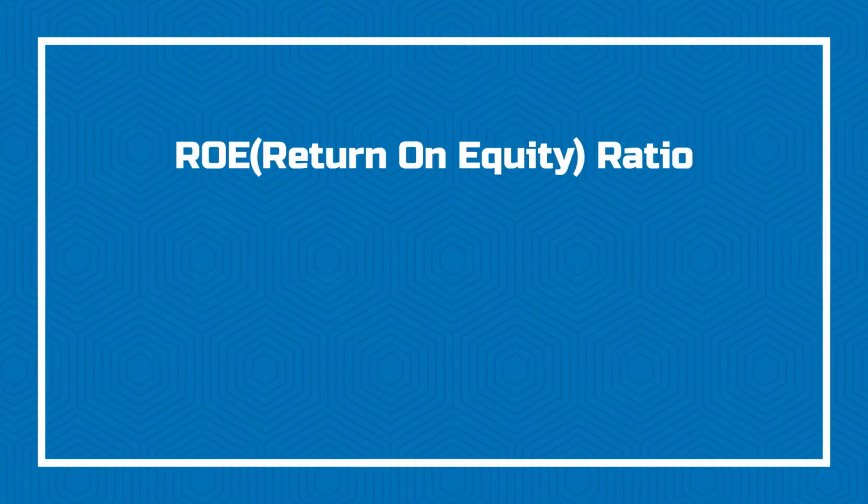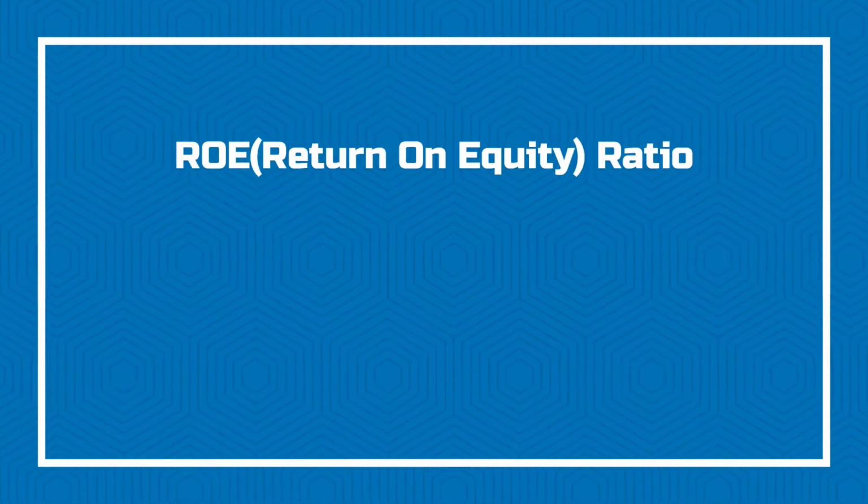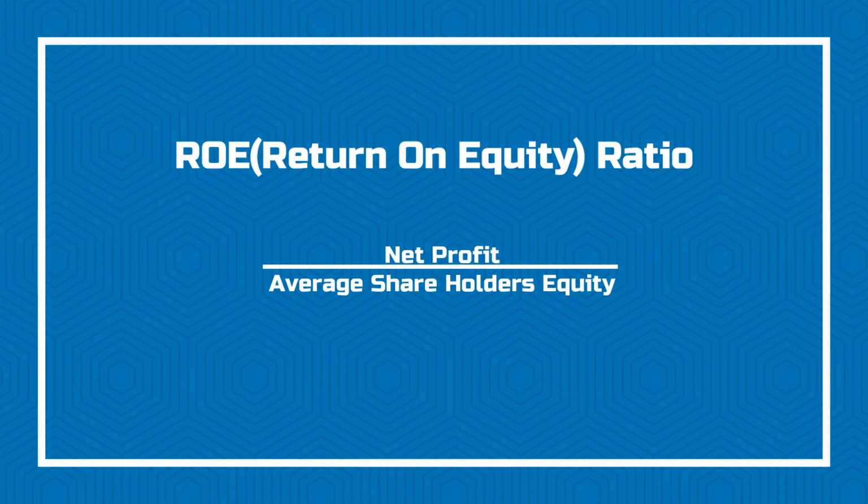The fifth one is ROE, return on equity. The formula for the same is net profit upon average shareholders' equity. Now this explains the profitability of the company in relation with the average shareholders' equity. Now a ROE of at least 15% for the last 5 to 10 years is a good company to invest in. Now this doesn't mean that a higher ROE is a good company. In fact, one should also look at the debt of the company because higher debt will lead to higher ROE. So one needs to check the debt of the company too before checking the ROE of a company.